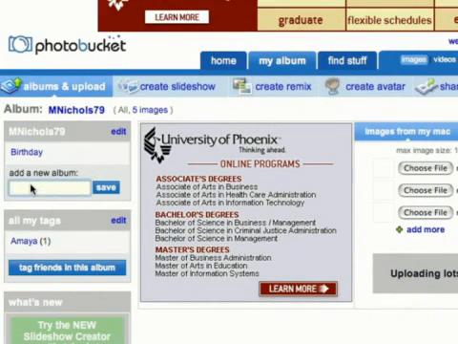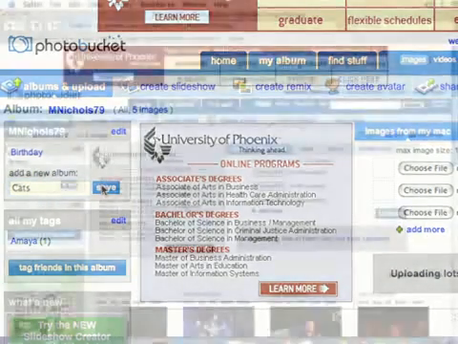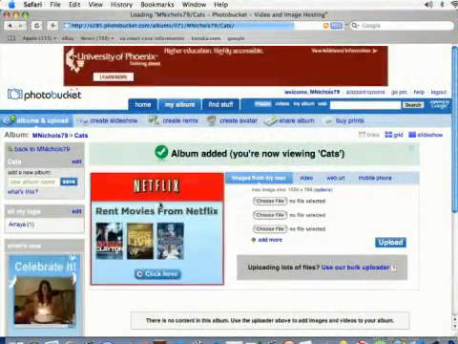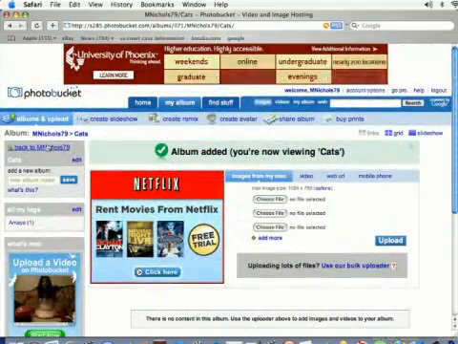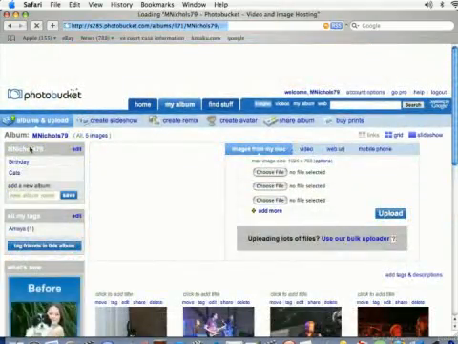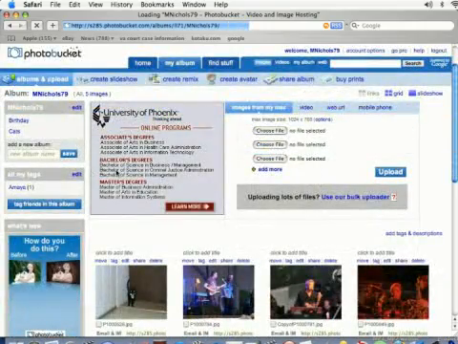I'm going to create a new one called Cats, where I'm going to save all of my cat photos, and then if you just click the save button, it's going to create that album and take you to it. And right now this album is empty. I'm going to click on where it says back to your username, and it's going to take me back to my main directory.